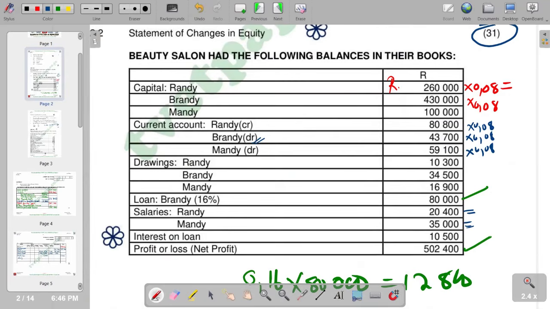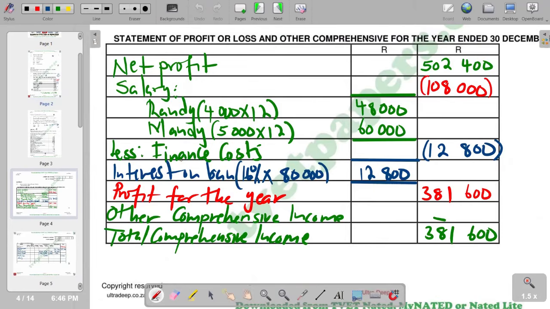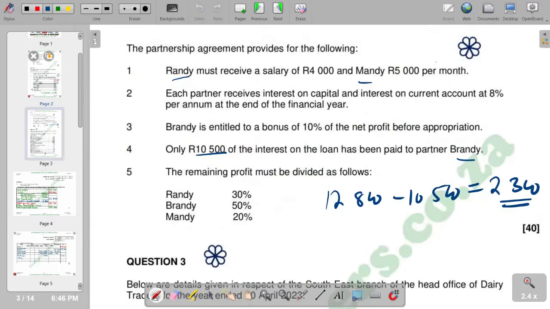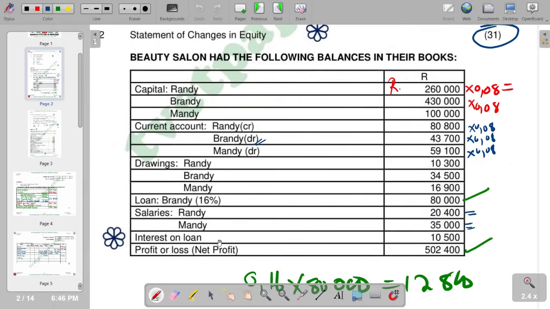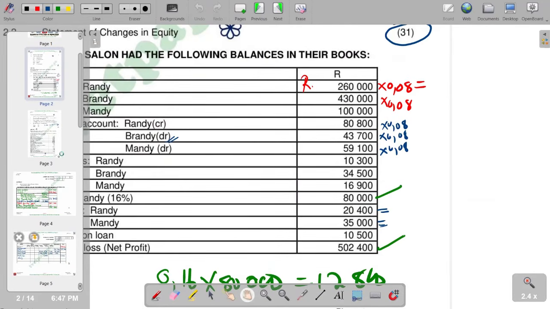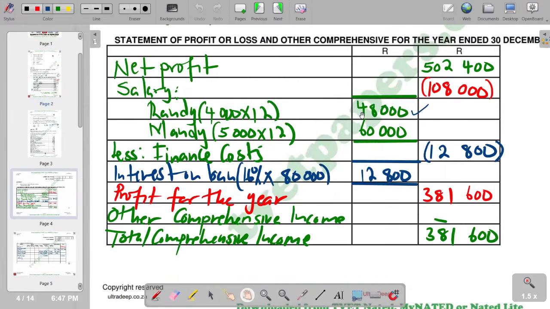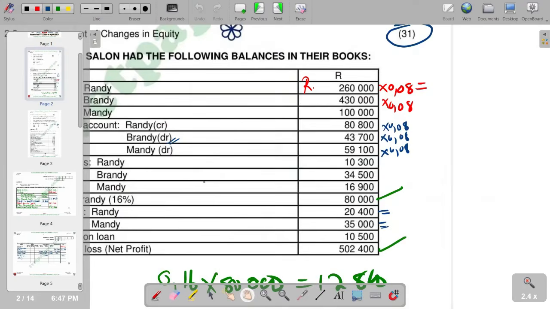So for Randi, what was supposed to be paid is what we calculated in the statement of profit and loss. What was supposed to be paid is 48,000, and what was paid is 20,400. So if we find the difference to find what is not yet paid, we say 48,000 and then we subtract 20,400.